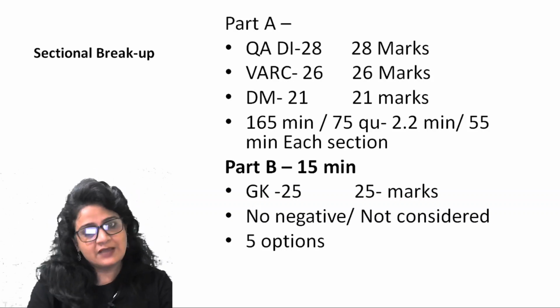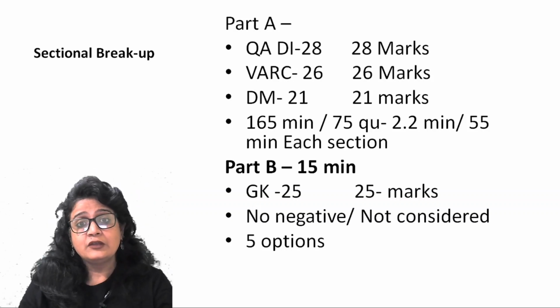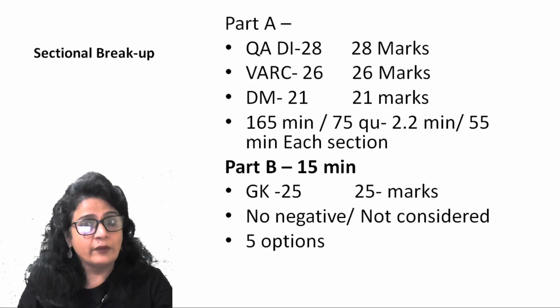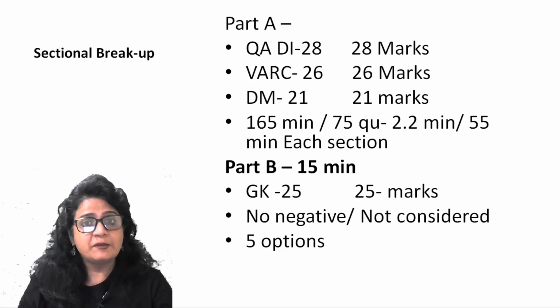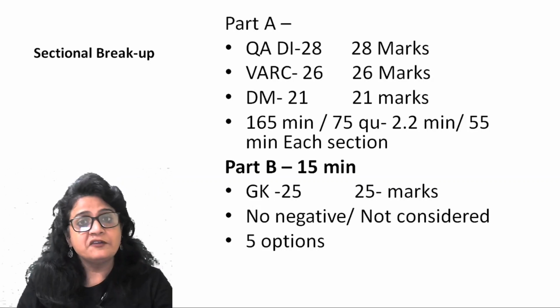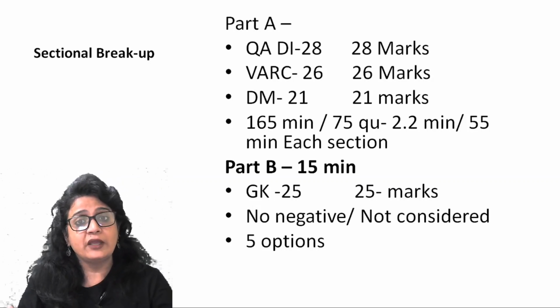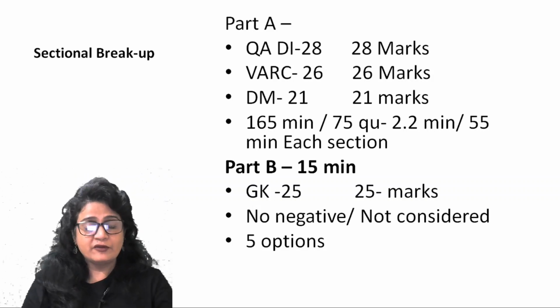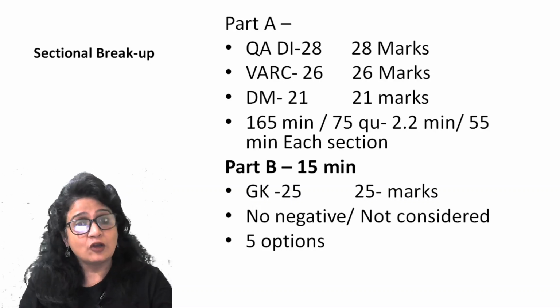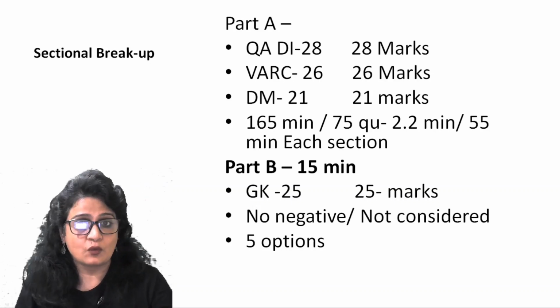Now, one strategy could be that you spend 50 minutes on each section, in order to clear the cutoff as well as to score well in the overall exam. The last 15 minutes that you have, you can spend on the section that is your strongest area in order to maximize your overall score.